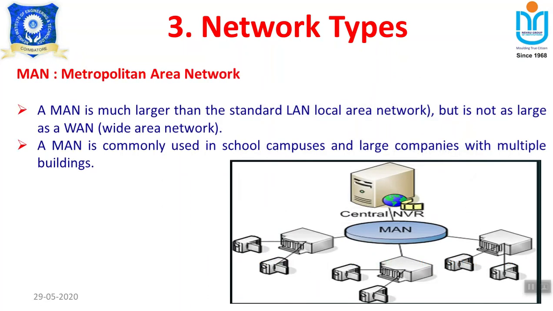Then what is the second one? I told you it is an extended version of LAN and lesser than WAN. It is nothing but the metropolitan area network. By the name itself you can easily understand that it is for covering small cities. Here we don't want to spend a larger amount for a wide area network. So if you want to cover the systems which are available within the city, then we can go for a metropolitan area network. This is the simple arrangement.